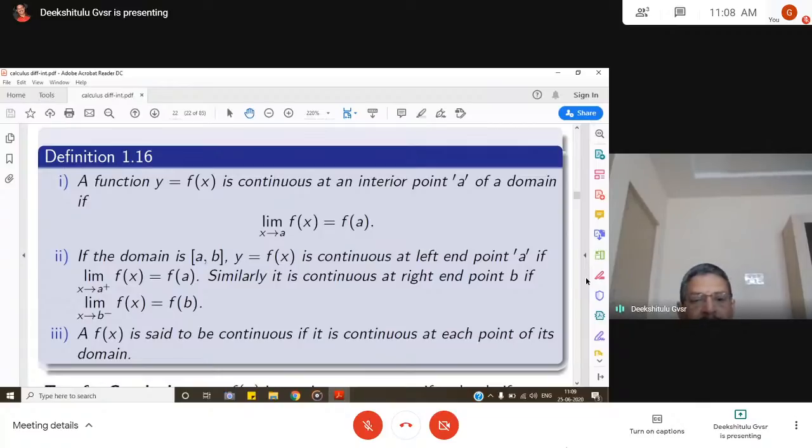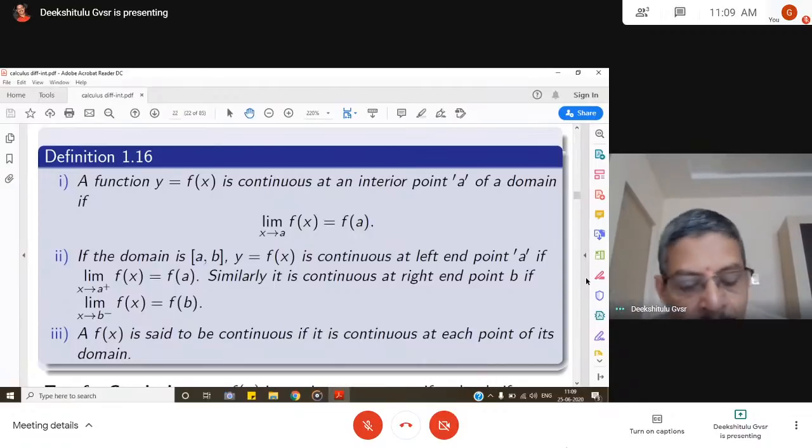If the domain is the closed interval AB, and y is equal to f of x is continuous at the left endpoint a, if limit x goes to a plus, f of x is equal to f of a. So see, if you see the closed interval AB, you don't have anything on the left of a, and you don't have anything on the right of b.